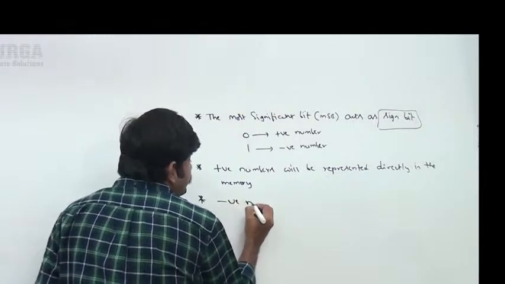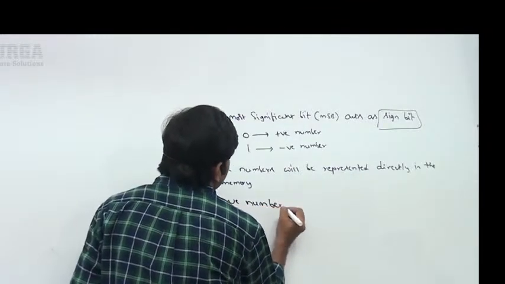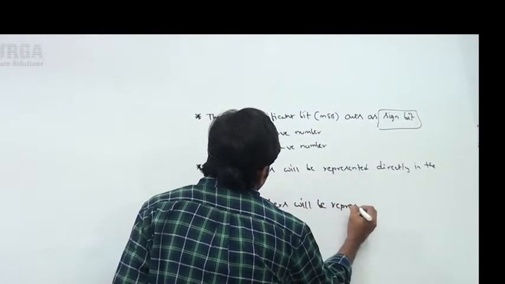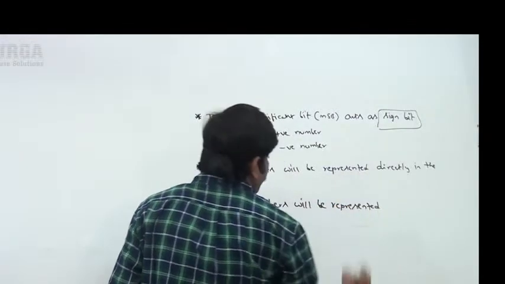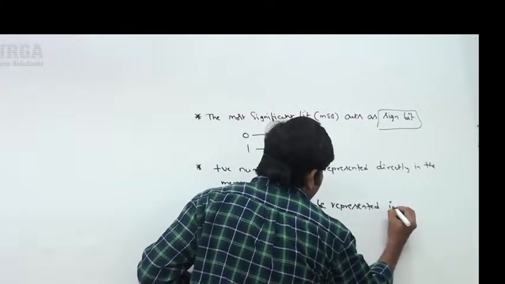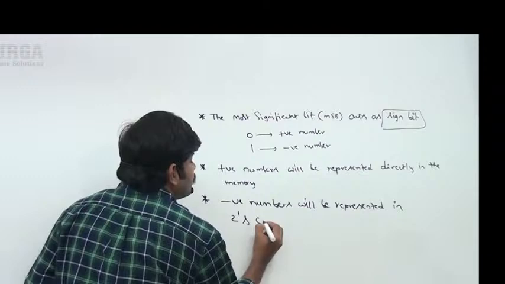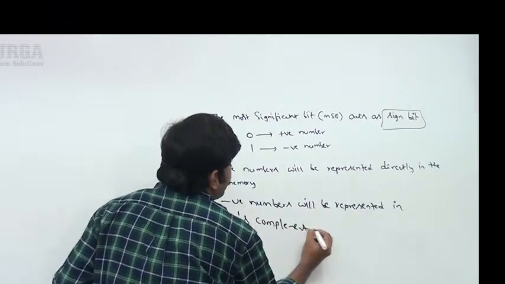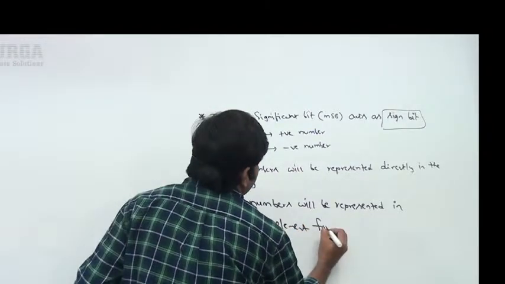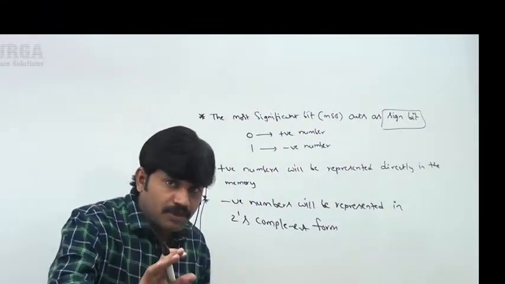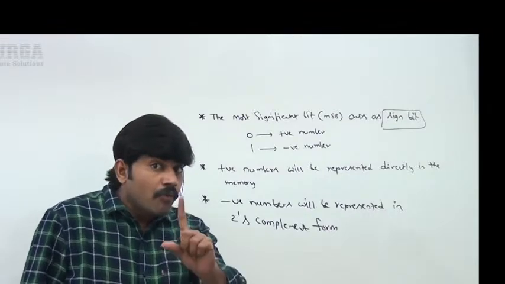Negative numbers will be represented in 2's complement form. So how can you find the 2's complement form? First you have to find the 1's complement form.